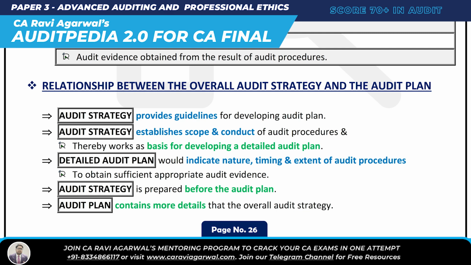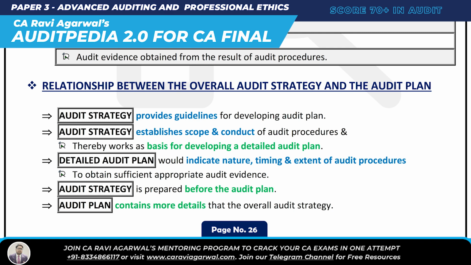You got my point, what I'm telling you. Audit strategy provides guideline for developing plan. It also provides scope of audit procedure. Therefore it helps you to develop audit plan. Now I understand about the detailed audit plan. What will you get inside the detailed audit plan?